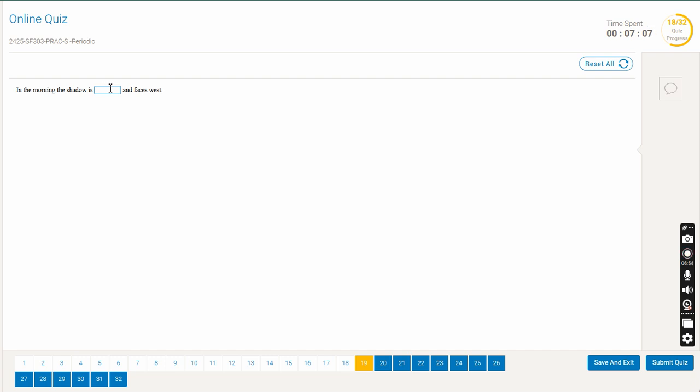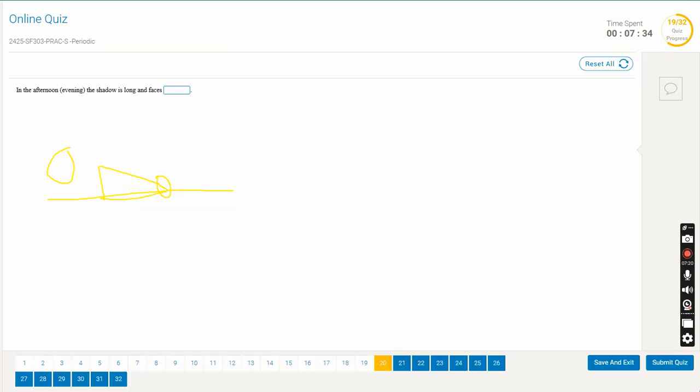In the morning, the shadow is long and faces the west. Because remember, where is the sun in the morning? So the sun is actually low, and this is the ground, right? For reference, this is the ground. And if a person is standing here, the shadow is very long and it faces west. So the shadow is this. I'm just pointing. This is in the west. So this is your shadow and it's in the west.